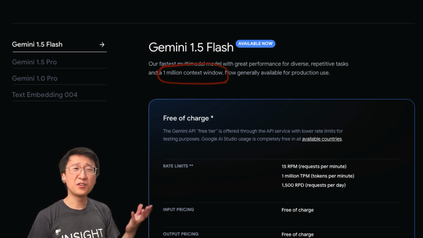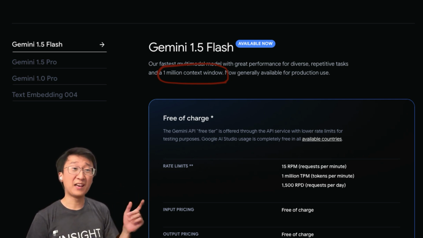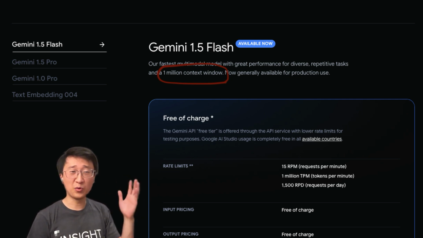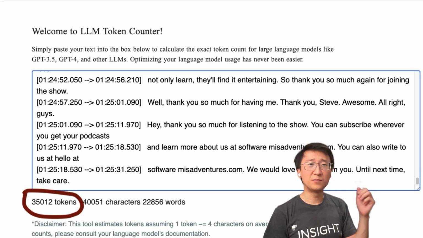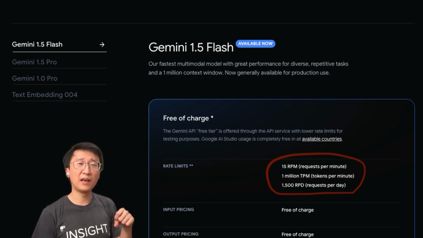So the free tier of Gemini 1.5 Flash kind of checks both boxes for us. For the context window, it has 1 million tokens, which is ginormous. And you can see here, a normal podcast of an hour is only a fraction of that. And on the money side, it's free up to 1 million tokens per minute and 1,500 requests per day.